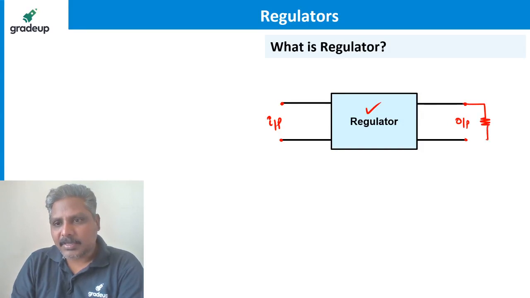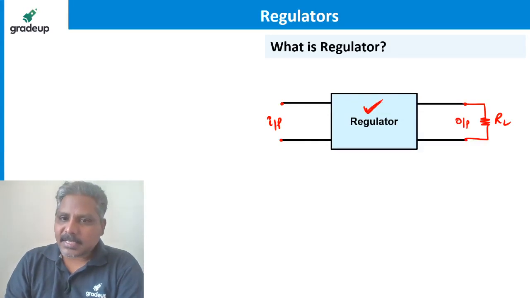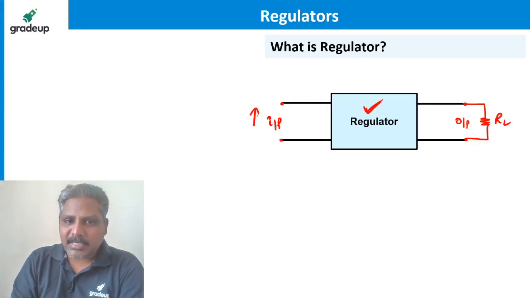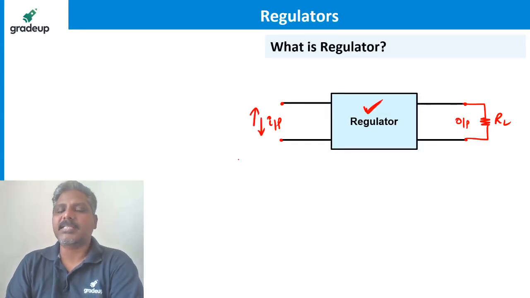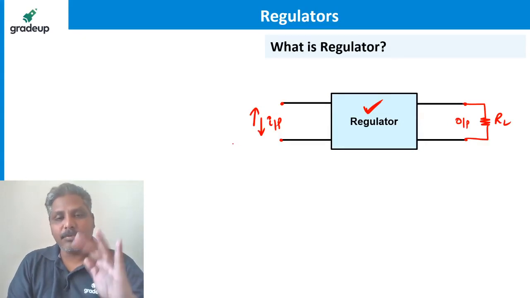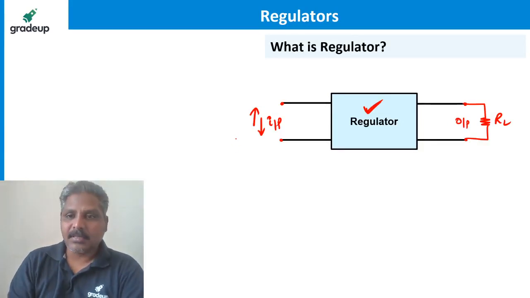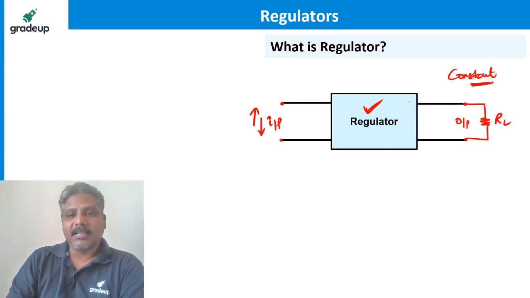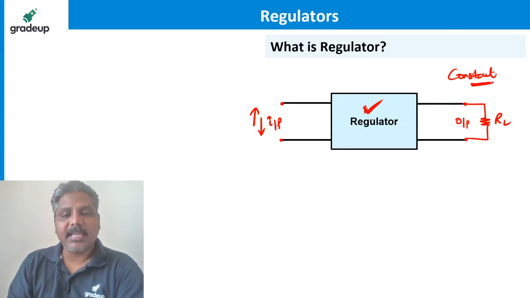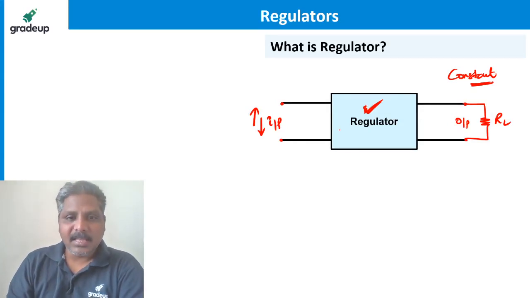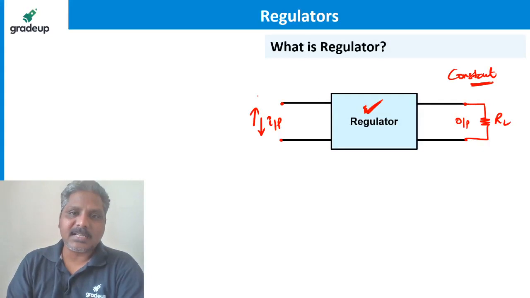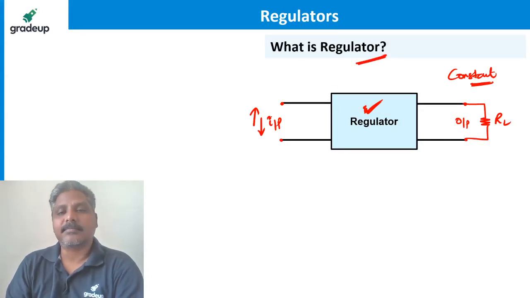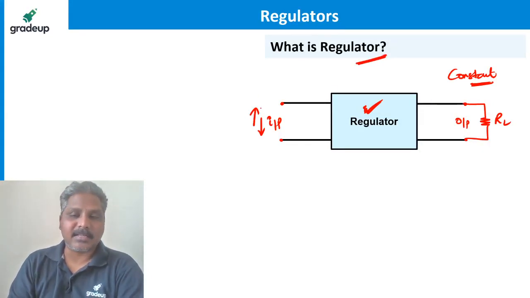A regulator is a circuit where, even if the input increases or decreases, or fluctuates, the output remains constant. That is the circuit which can keep the output voltage constant even if the input voltage increases or decreases, and it is called a regulator.